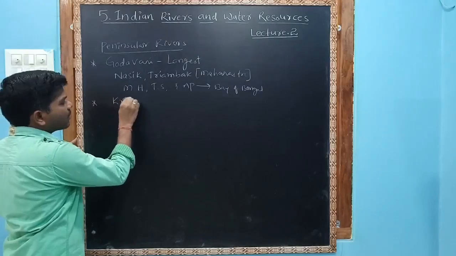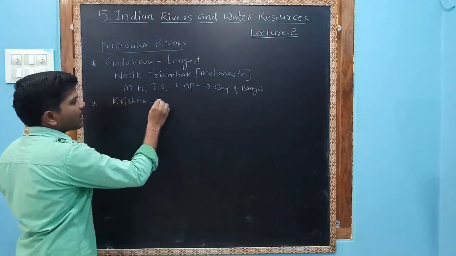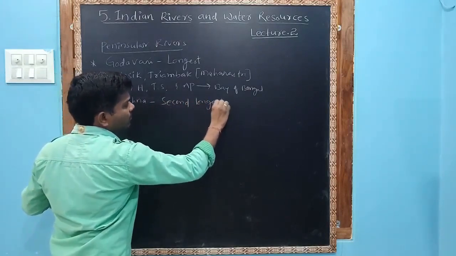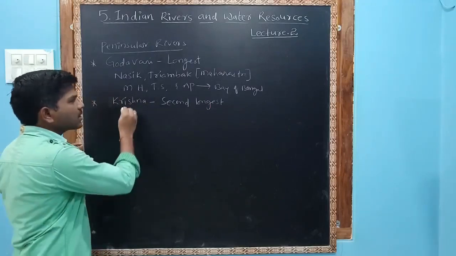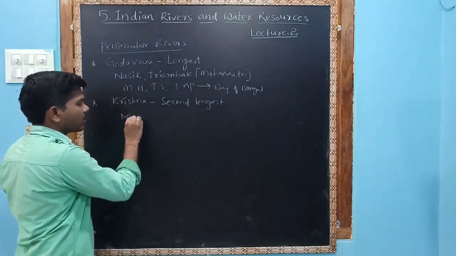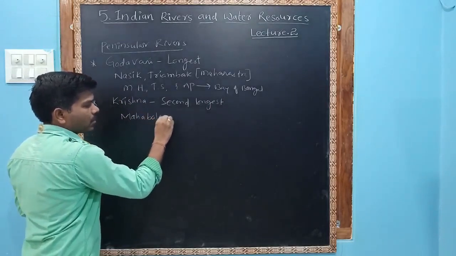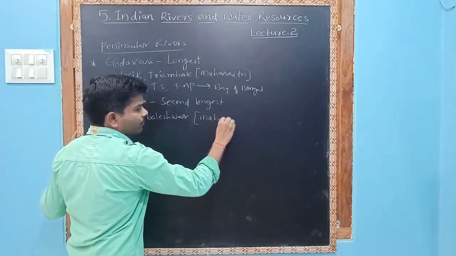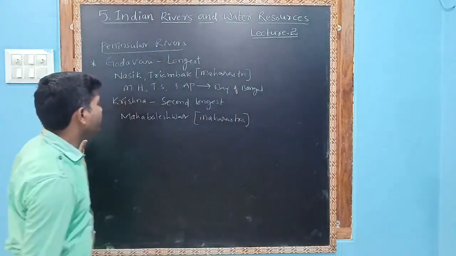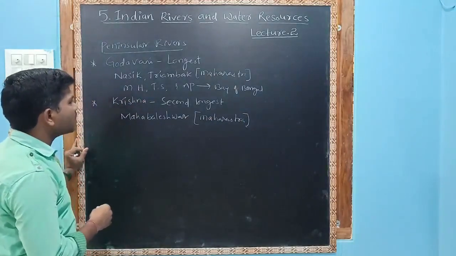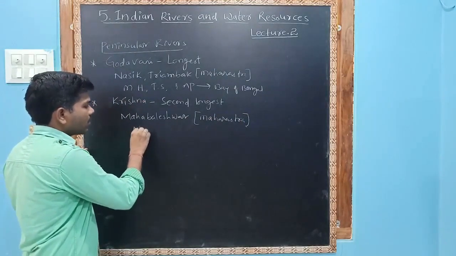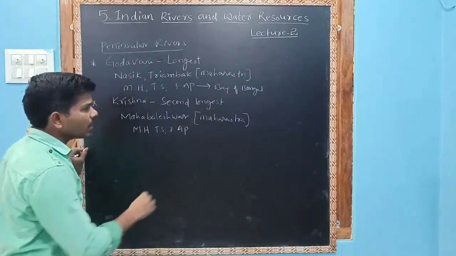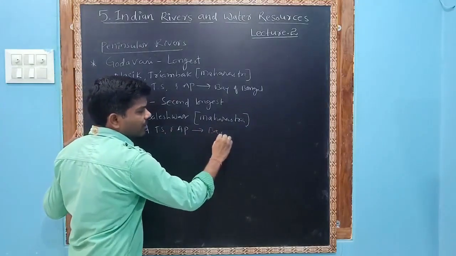Next after Godavari, let us see Krishna. Krishna river is the second longest peninsular river. Krishna river starts at Mahabaleshwar. Where is Mahabaleshwar? In Maharashtra. This Krishna river also flows through Maharashtra, Telangana and Andhra Pradesh, and this also drains into the Bay of Bengal.